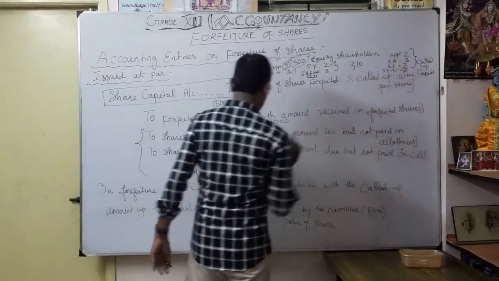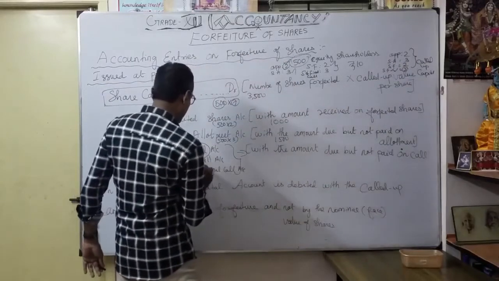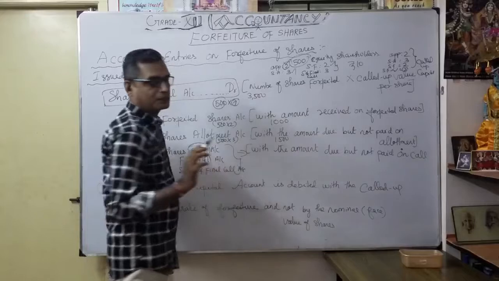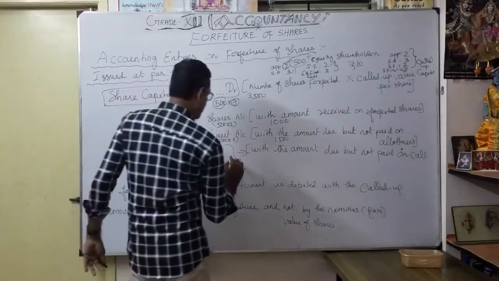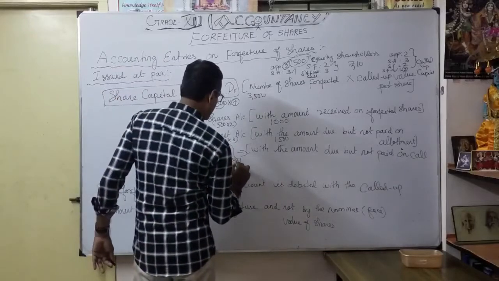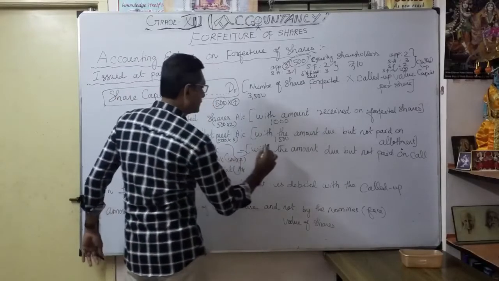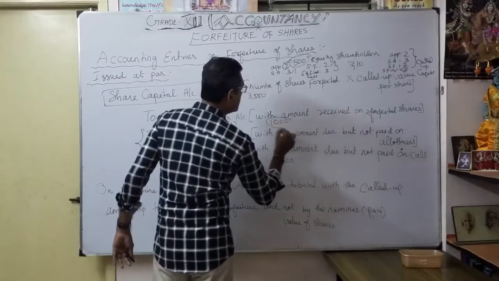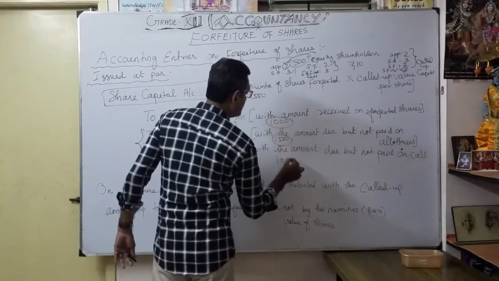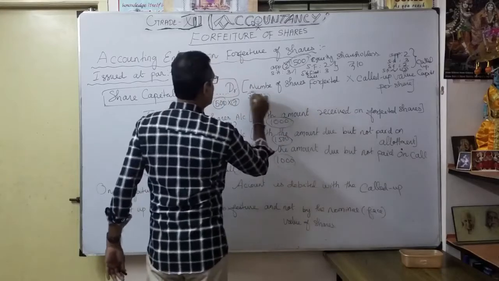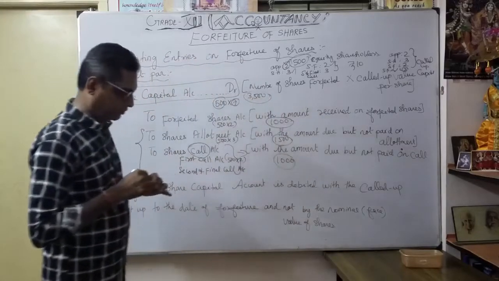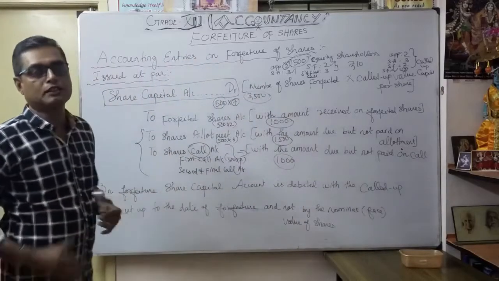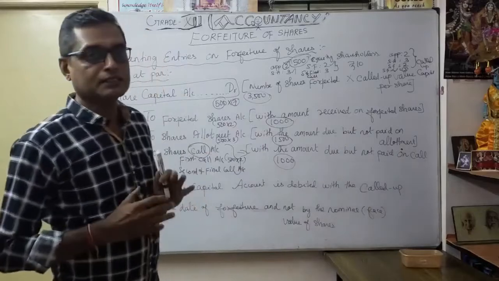Thereafter, up to called up only, first call only, they are in default. So maybe here I will consider up to the first call. So first call default, how much? 500 into 2, 1,000. Now you total all this: 1,000, this 1,500, this 1,000 rupees. You will get 3,500 debit. Now understood? So accordingly, you are going to record the transaction whenever shares are forfeited.